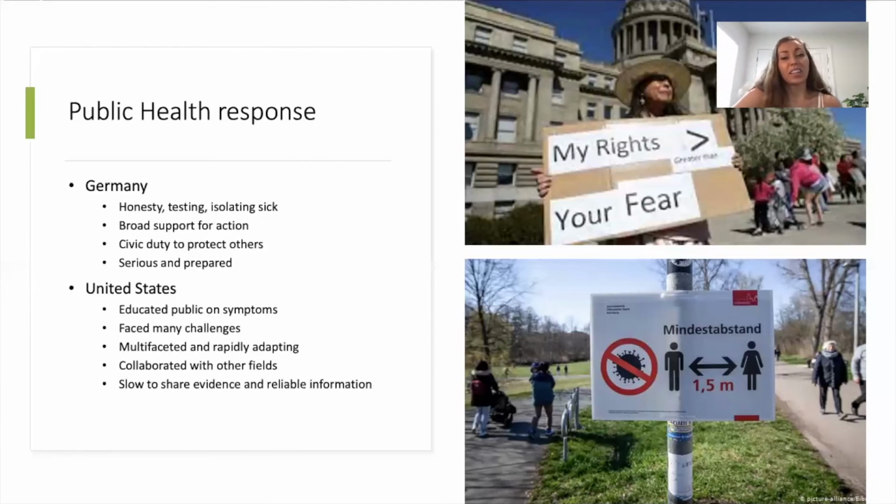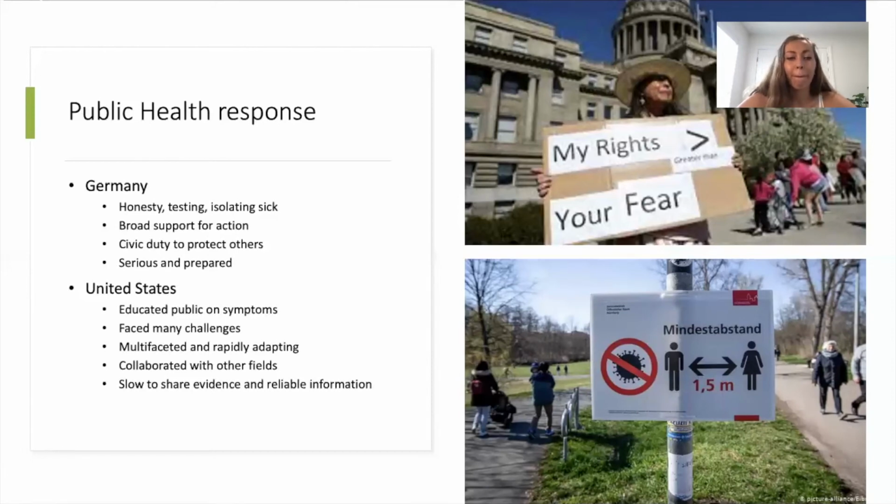But overall, the US public health system faced many challenges and had to adapt pretty quickly to some of this ongoing information that they were receiving. The US collaborated with other health fields, but they were slow to share the evidence and reliable information to the public.